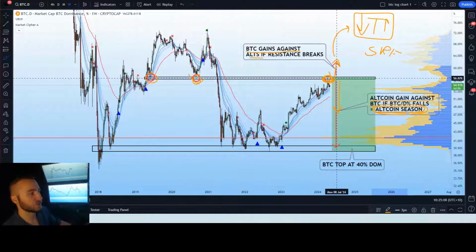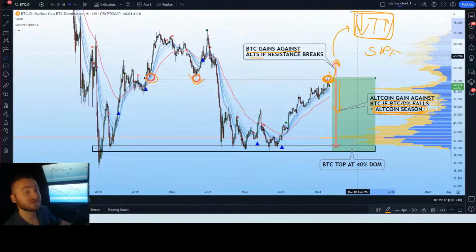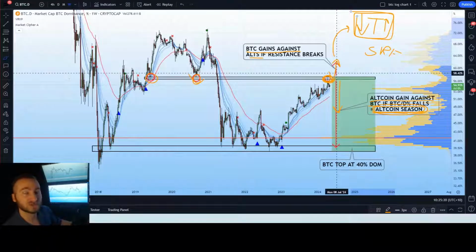If Bitcoin dominance rises and the total market cap increases, we see the market increase, Bitcoin and altcoins alike, but Bitcoin will outperform altcoins. And if Bitcoin dominance increases and the total cryptocurrency market cap decreases, the market corrects and both Bitcoin and altcoins drop, but altcoins will drop more aggressively than Bitcoin.